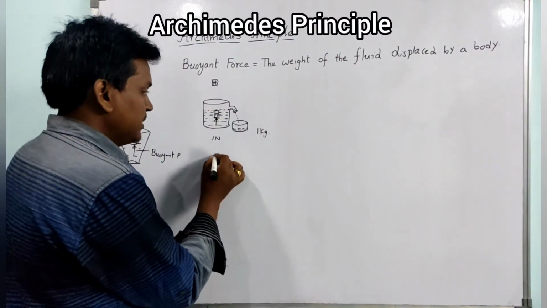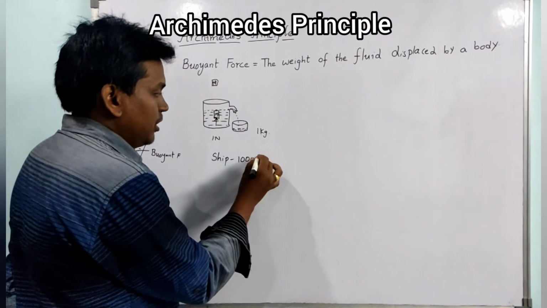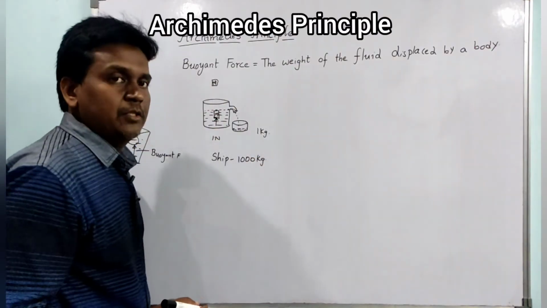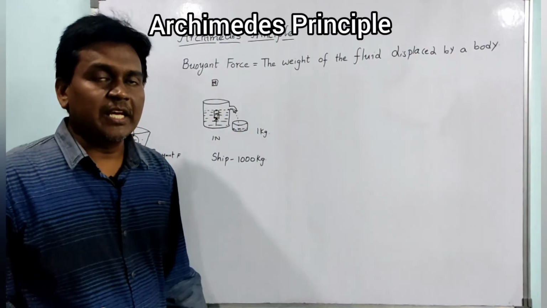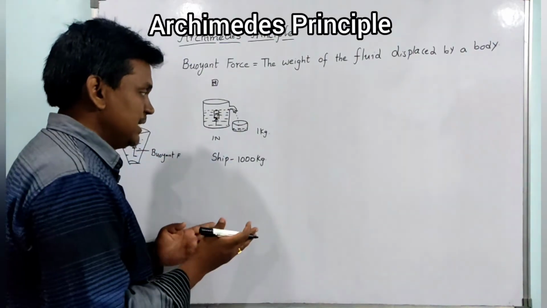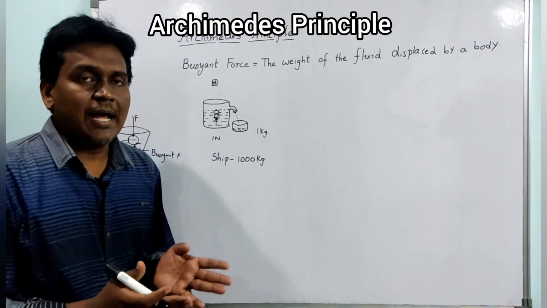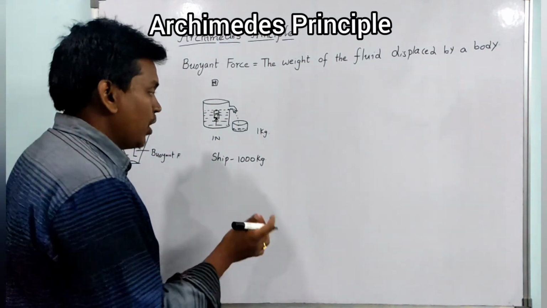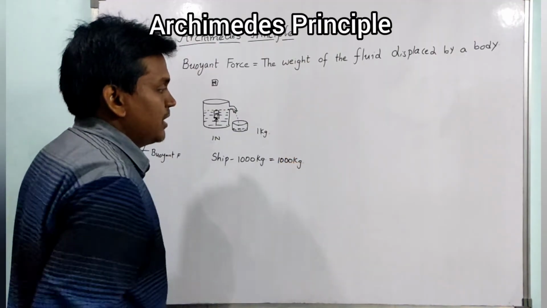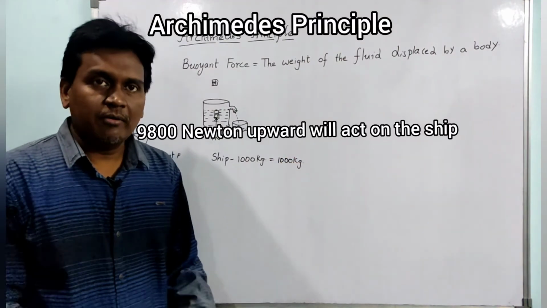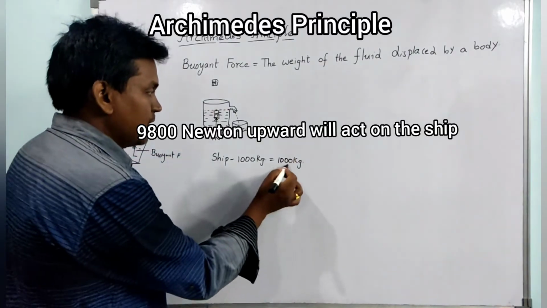For example, consider the ship weight as 1000 kg. While constructing this ship, they keep in mind that the ship bottom surface has to displace water equal to 1000 kg. Whatever water the ship is displacing, that water weight should be equal to this.